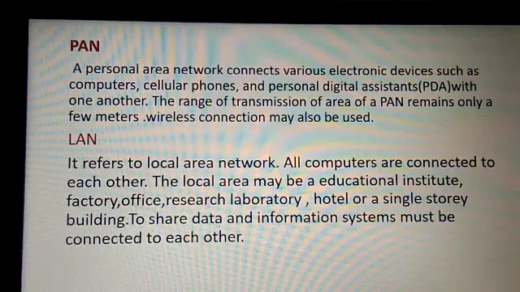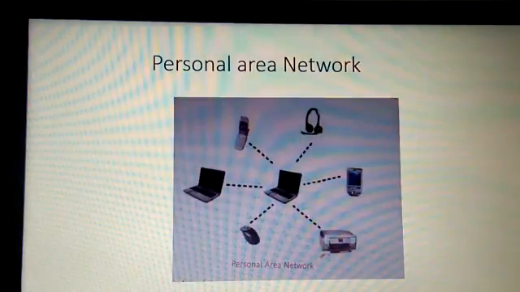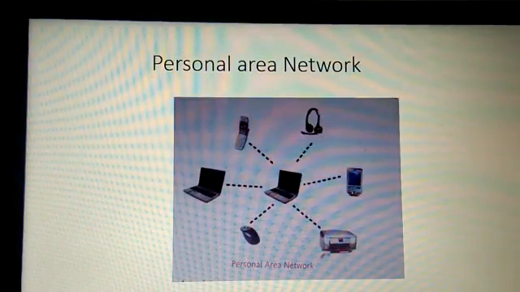Now, PAN. A personal area network connects various electronic devices like computers, cellular phones, personal digital assistants with one another. The range of transmission of area of a PAN remains only a few meters and a wireless connection may also be used in a PAN. Now we can see the figure of personal area network. This is the figure of personal area network.